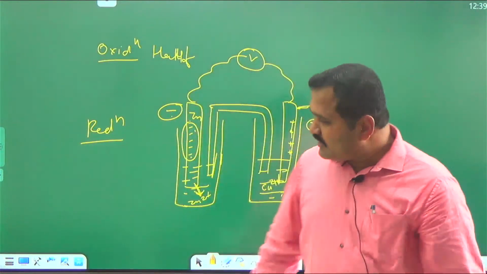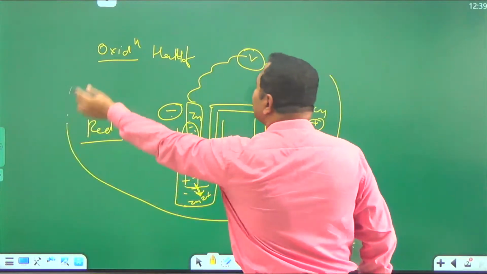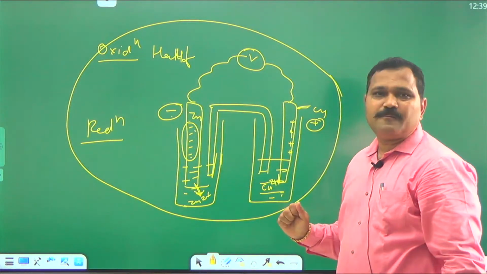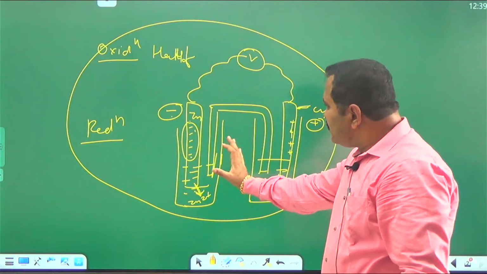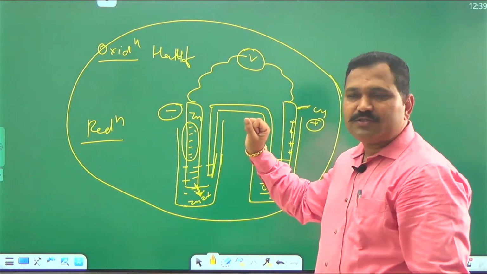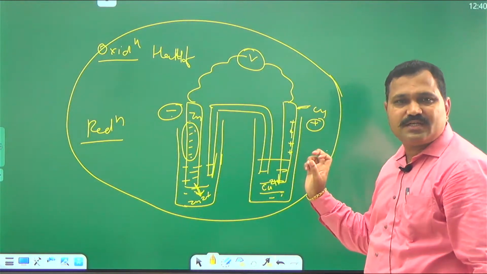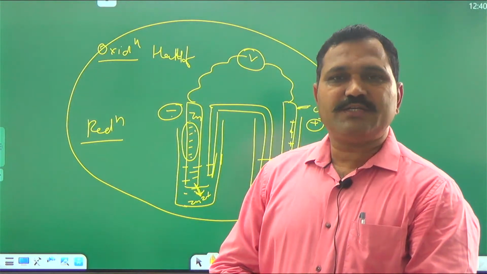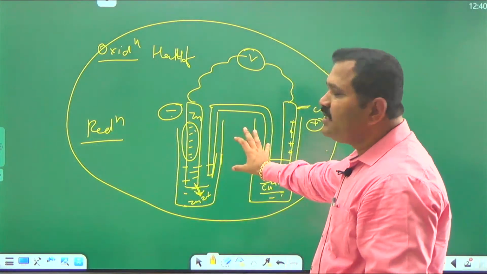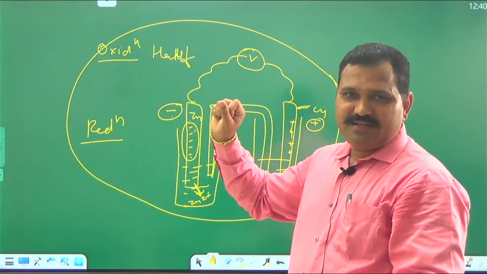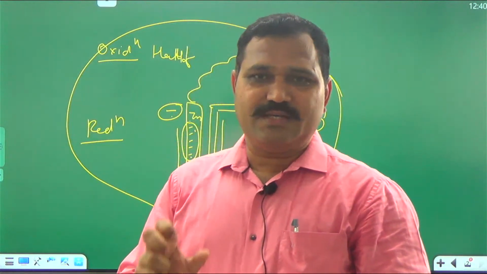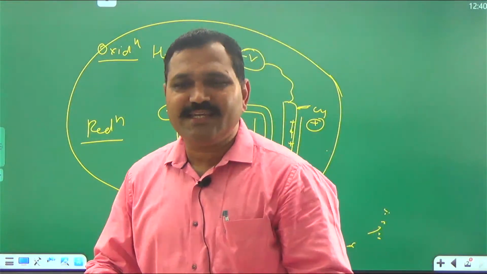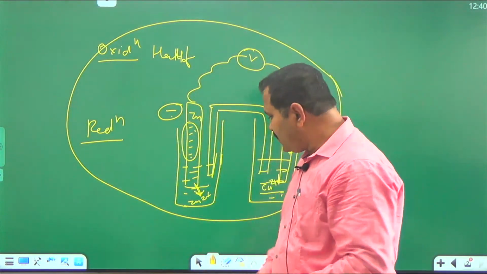One more thing in this electrochemical cell. This is the simple example of the Daniell cell. In one half cell oxidation takes place, in another half cell reduction takes place, and this spontaneous redox reaction is used for generation of electricity. It is called an electrochemical cell, or voltaic cell, also known as galvanic cell. It means we are generating electricity in an electrochemical cell.